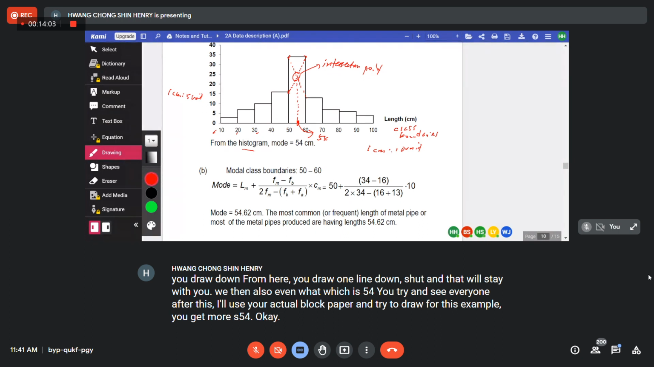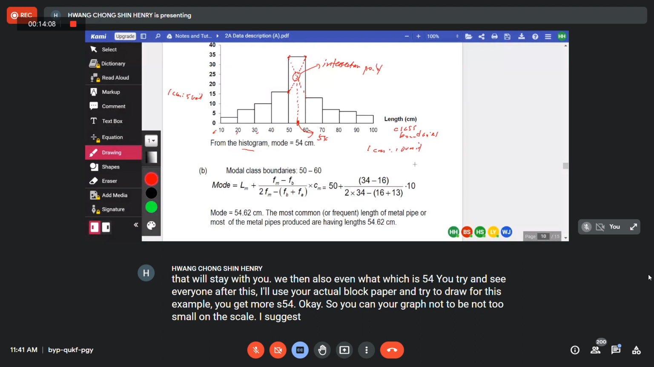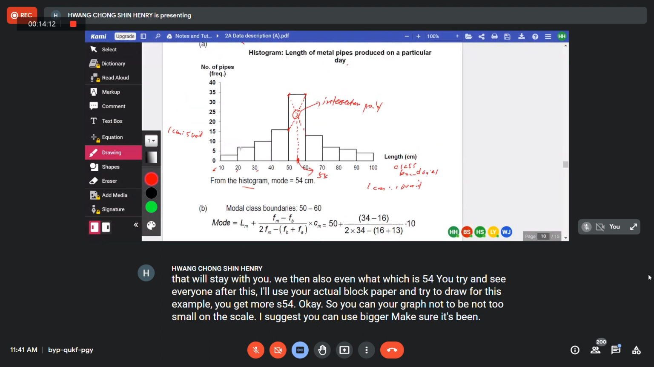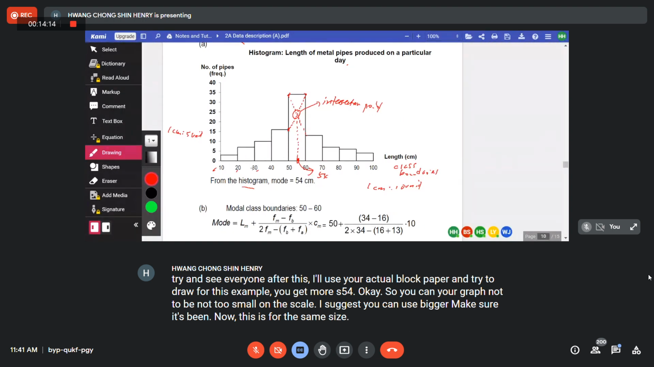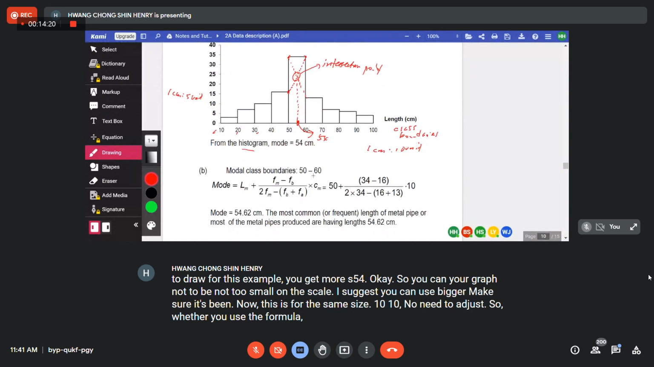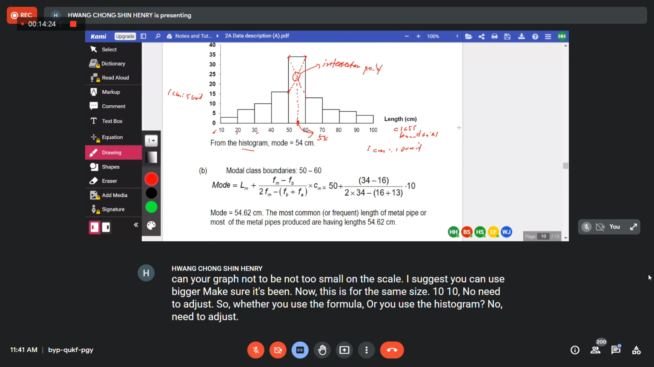Make your graph not too big and not too small. The scale I suggest you can use bigger, make sure it fits in. Now this is for the same size: 10, 10, 10, 10. No need to adjust. So whether you use the formula or you use the histogram, no need to adjust. Everybody clear? Just use the frequency.